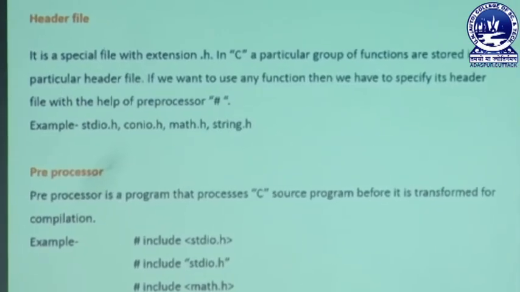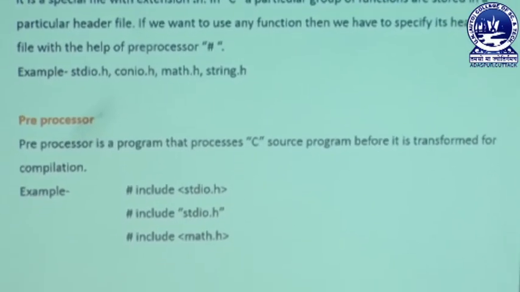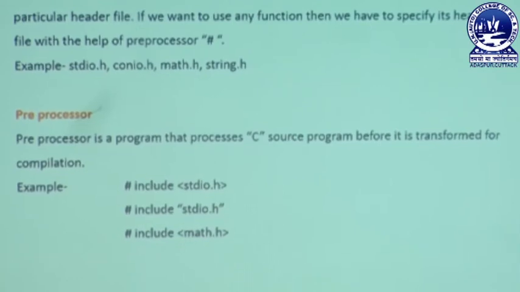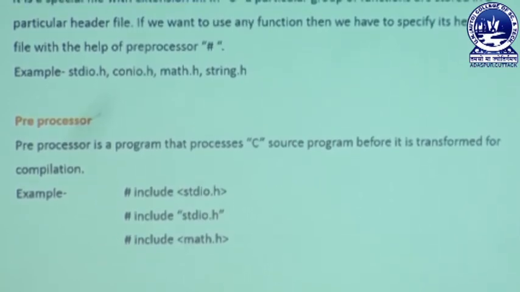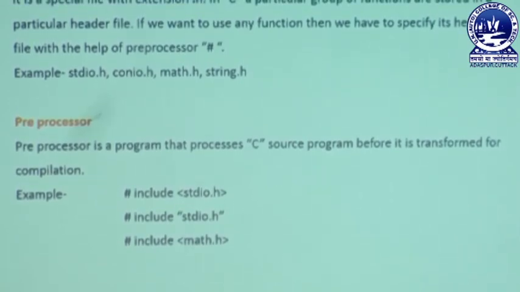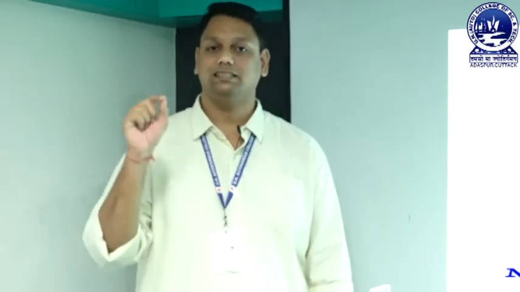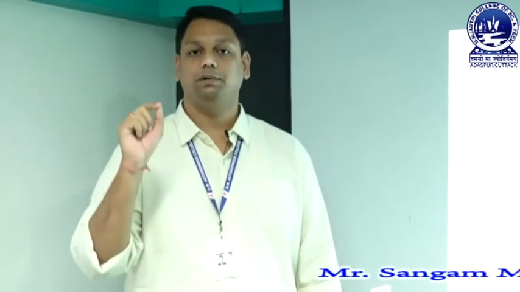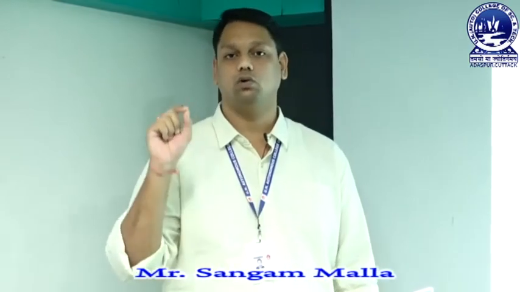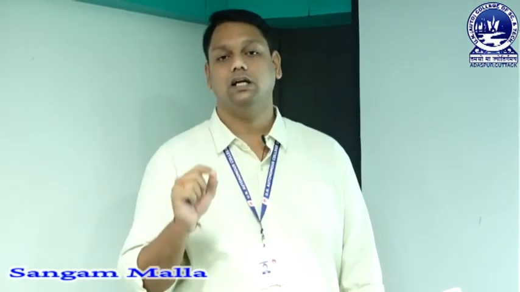Next concept is the preprocessor. A preprocessor is a program that processes the C source program before it is transferred for compilation. So what do you mean by preprocessor? It is a program which is used for opening the header file. When we write hash include stdio.h, the hash is a preprocessor. The preprocessor is used for opening or executing the header file.